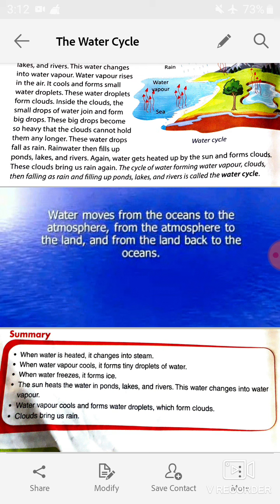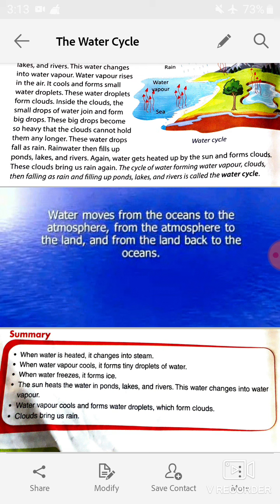So, students, water vapor is also known as steam. And when water is heated, it changes into steam or water vapor. When water vapor cools, it forms teeny droplets of water. And when water freezes, it forms ice.